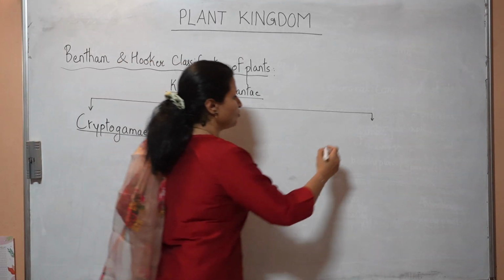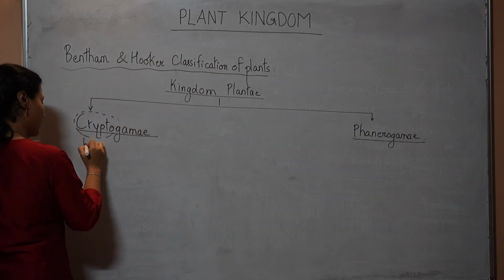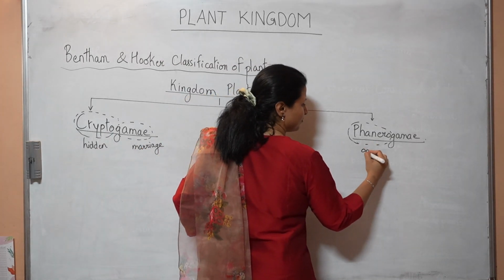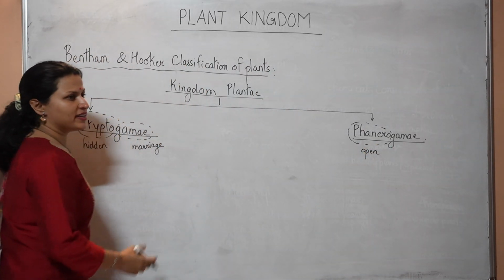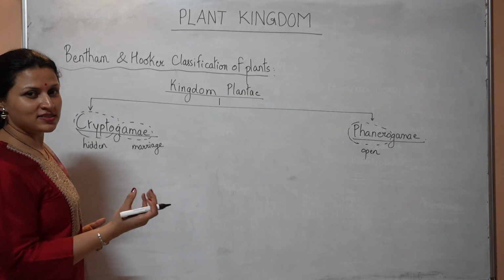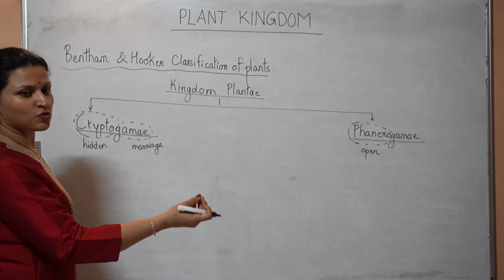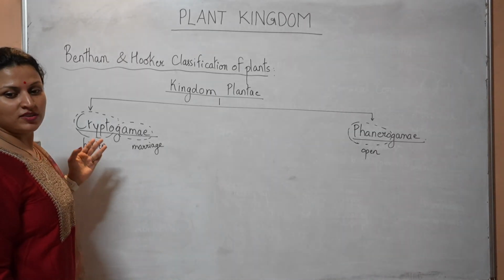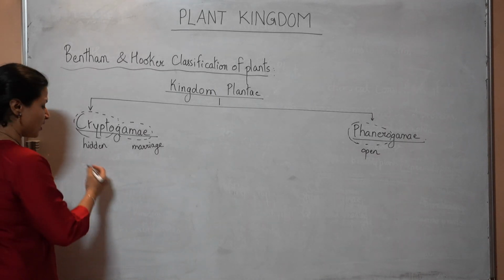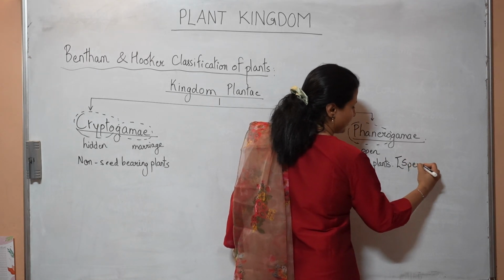Cryptogame and the second group was called Phanerogame, wherein crypto means hidden, game means marriage, phanero means open and game marriage. Closed marriage, open marriage. What does this mean? The product of marriage, that is sexual reproduction, which is seed, is seen in those. As such, the marriage is open, but over here the product of the marriage is hidden or invisible, hidden marriage. Non-seed bearing plants and seed bearing plants. Seed bearing plants are also called spermatophytes.